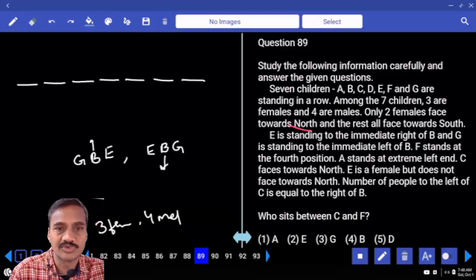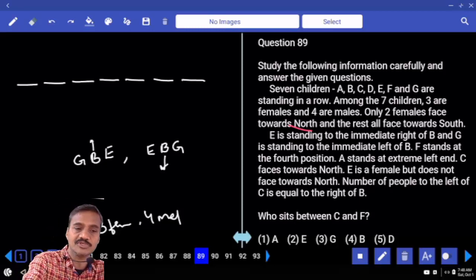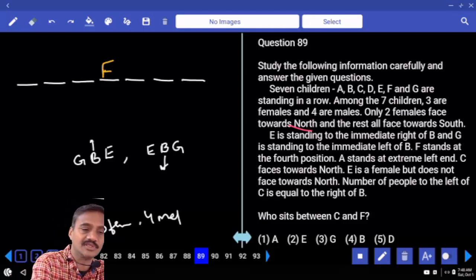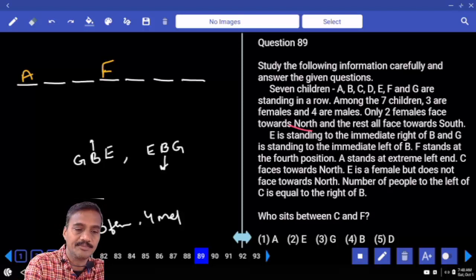How many possibilities we have? 3 possibilities. And these 3 persons must be together. And F stands at the 4th position. Where is this F? F is at the 4th position, F is here. And A stands at the extreme left hand. A is at this place. As A is at this place, hence B, and what are the different possibilities we have?